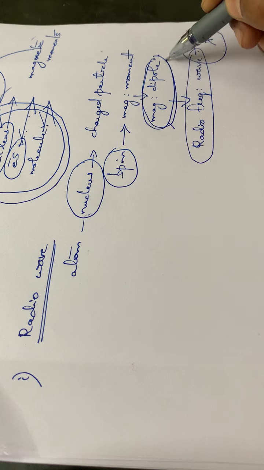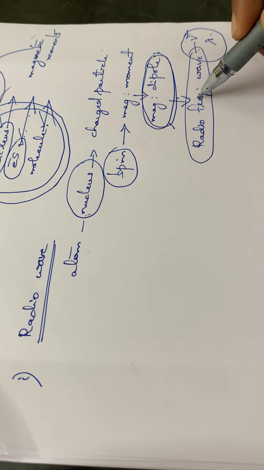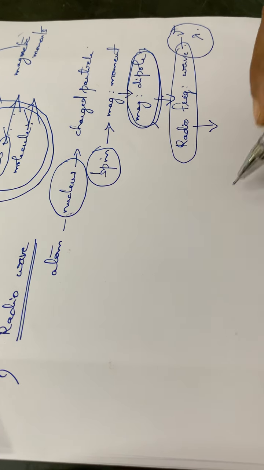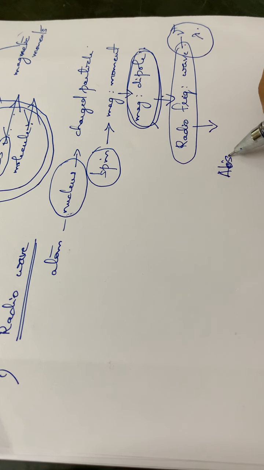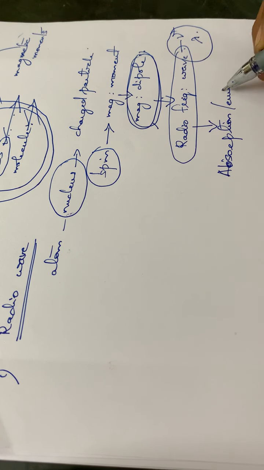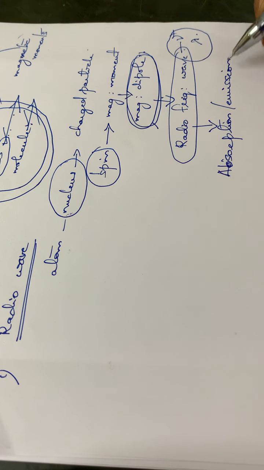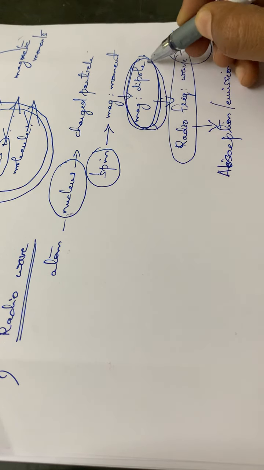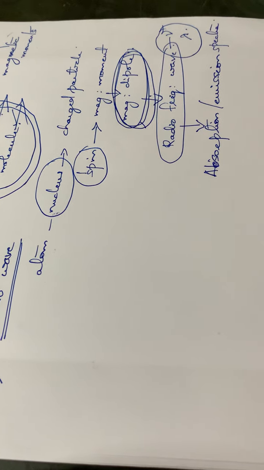The magnetic dipole moment will be interacting with the radio frequency waves at a particular frequency, and as a result, an absorption or an emission spectrum will be obtained, as a result of the interaction of the radio frequency wave with the magnetic dipole of that particular atom or molecule.